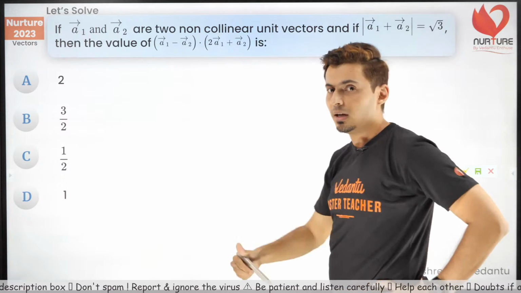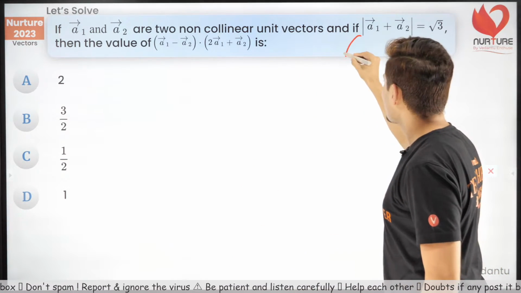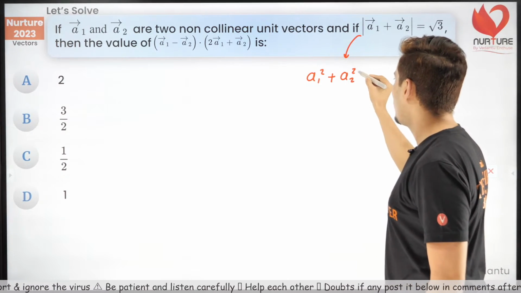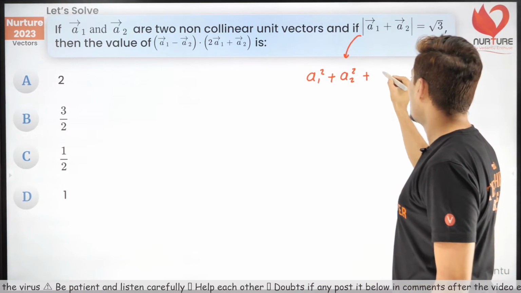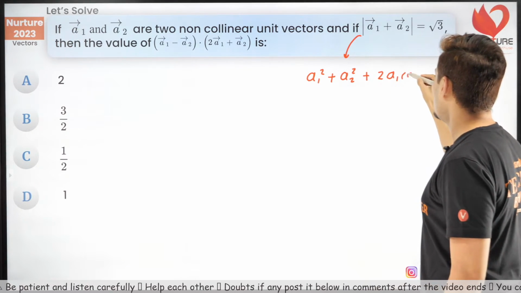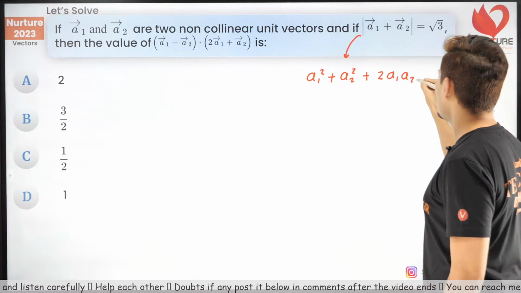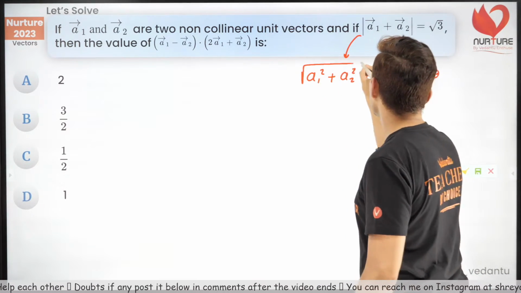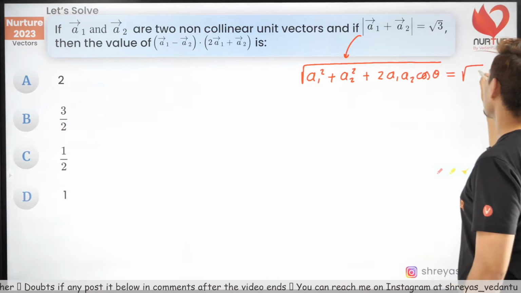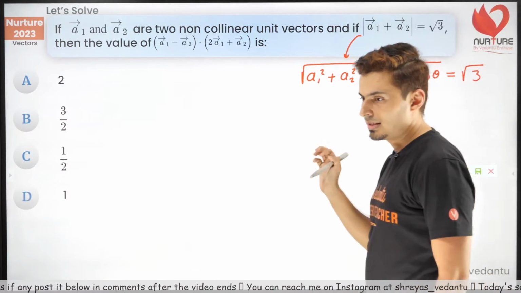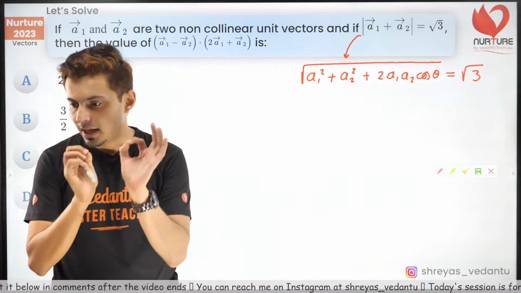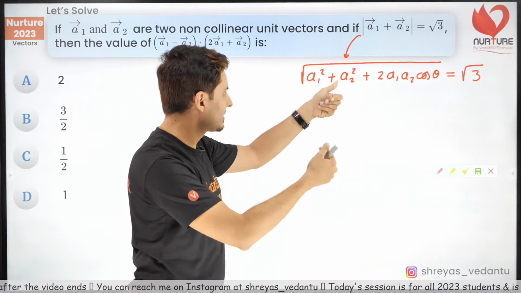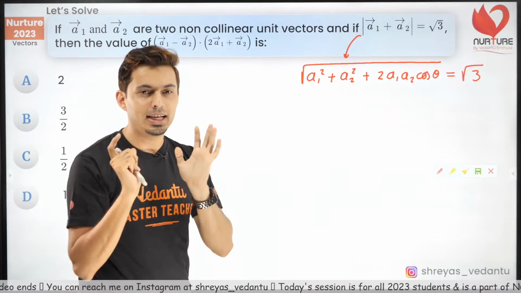Resultant means I know the formula. So using this, I can write A1 square plus A2 square plus 2 A1 A2 cos theta, the whole thing under the root, is root 3. This is what this means in simple terms. Now, hold on, Samuel, hold on. Now square both sides and I will do a very nice magical trick.